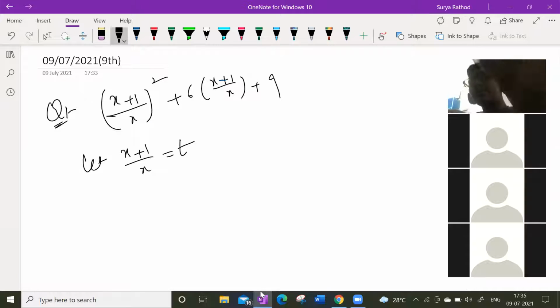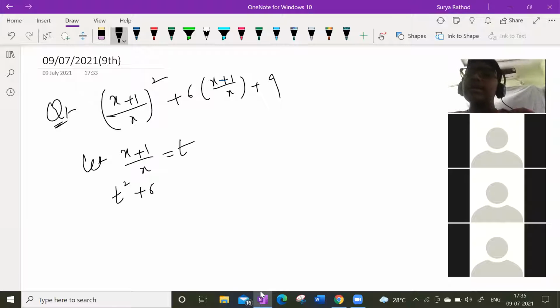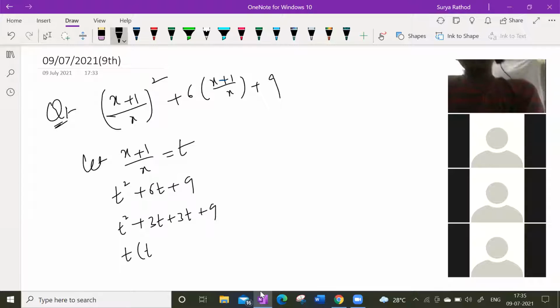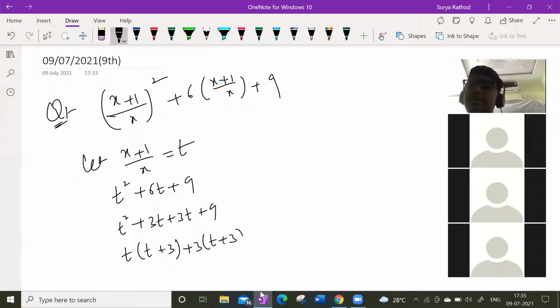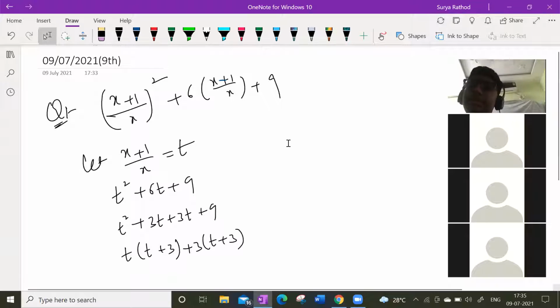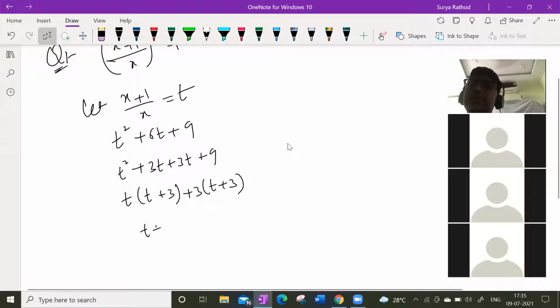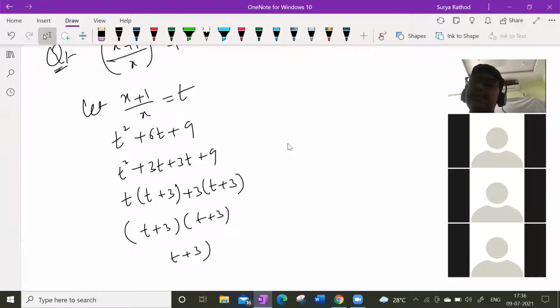Now, how can I factorize t square plus 6t plus 9? First term into last term, and splitting the middle term as 3t plus 3t. Taking t common, I'm left with t of (t plus 3) plus 3 of (t plus 3). So it is (t plus 3) into (t plus 3), which I can write as (t plus 3) whole square.